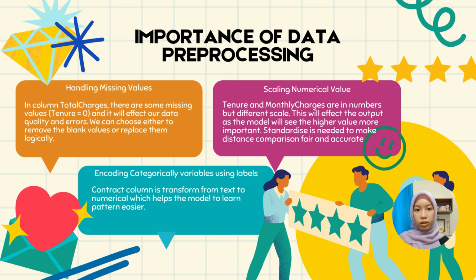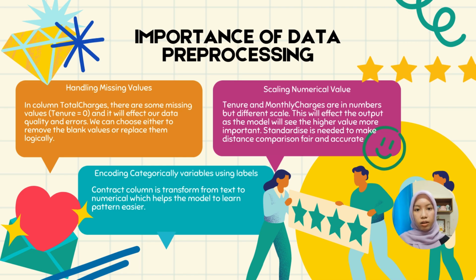Second, scaling numerical values. Features like tenure and monthly charges are both numerical, but they have very different ranges. Some models, especially SVM, are sensitive to scale, so we use standardization, which transforms these values so that they have a mean of 0 and a standard deviation of 1. This makes comparison between features fair and improves model performance. Lastly, encoding categorical variables. Many columns in the dataset are text-based, like contract, payment method, or internet service.